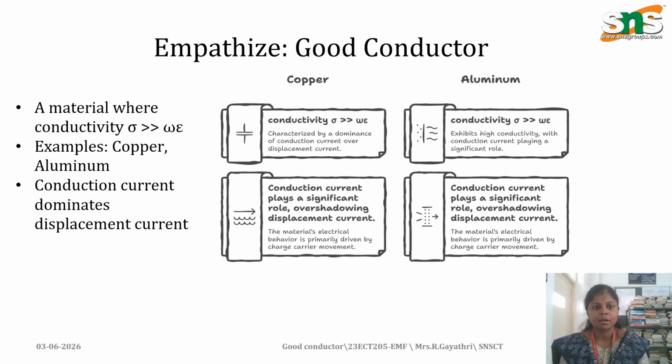The conduction current dominates the displacement current, as seen in the conduction current density and displacement current density. So copper and aluminum exhibit conduction current over displacement current and are used in plane wave construction.